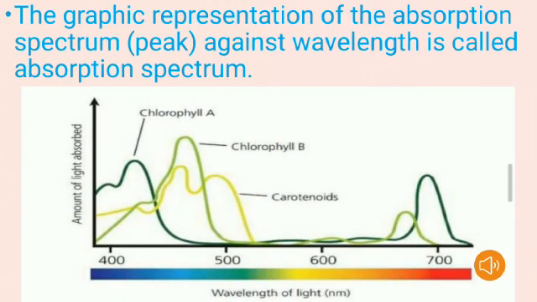See the picture here. The graphic representation of the amount of light absorbed against wavelength is called the absorption spectrum. Here we have different wavelengths of light, measured in nanometers, that is 400, 500, 600 and 700. See the picture here. We have chlorophyll A, chlorophyll B and carotenoids.